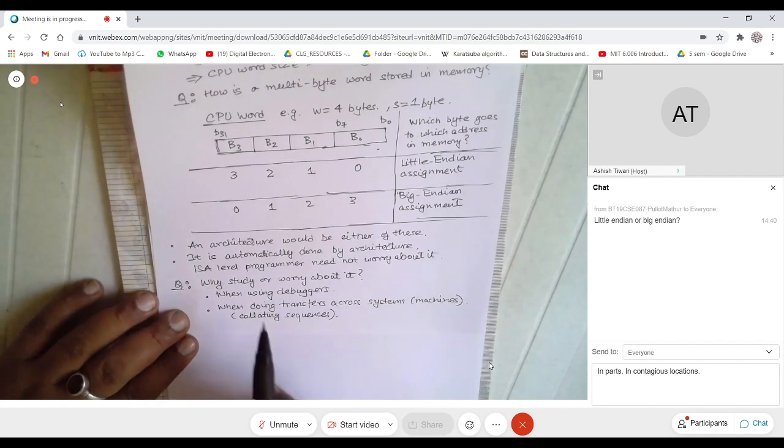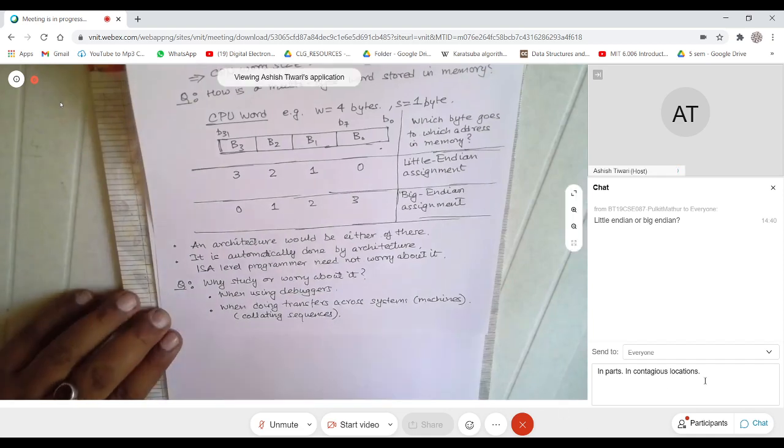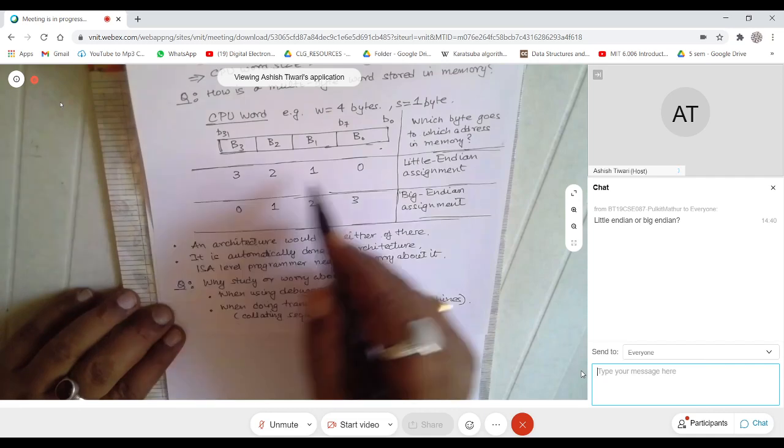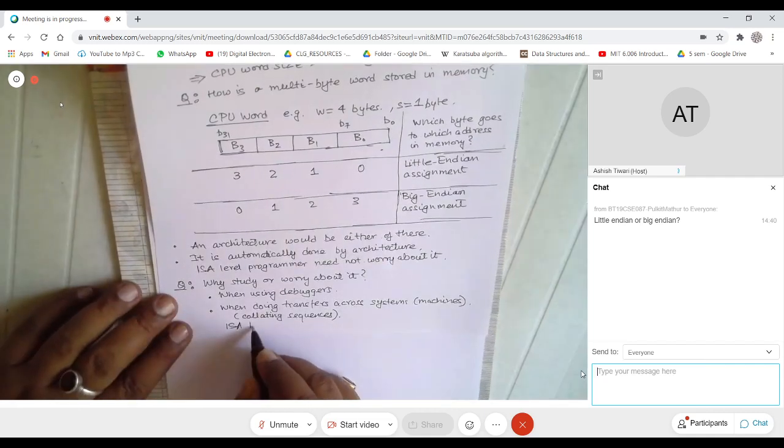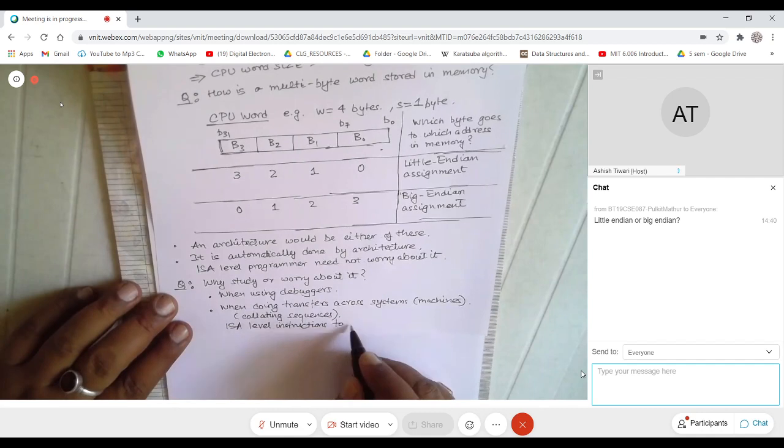But the idea is, if you're moving data from a little endian machine to a little endian machine, it will be all right. But if you're moving to a big endian machine, you will have to convert this data. So there are ISA level instructions to modify the endianness as well.